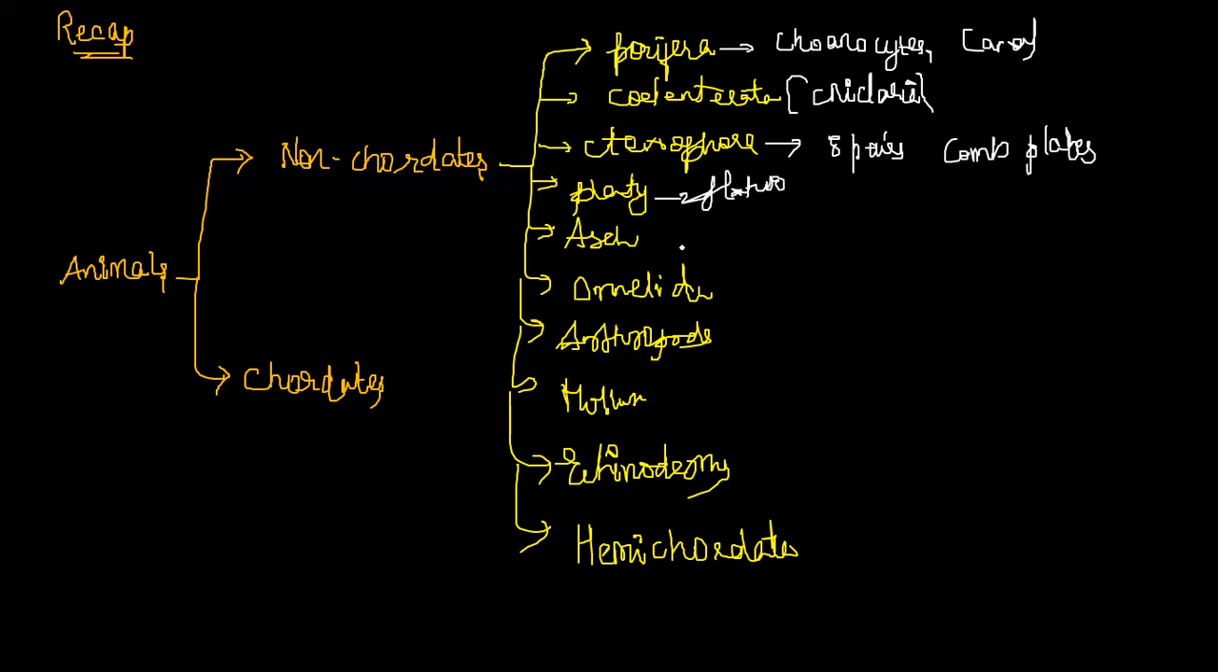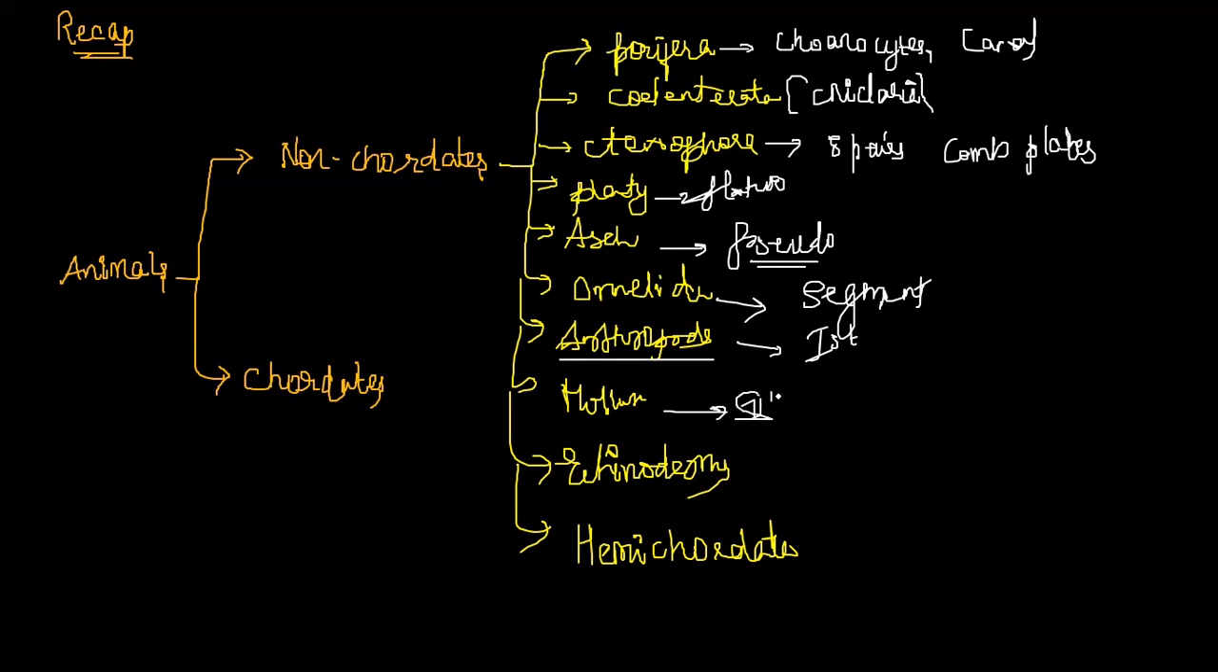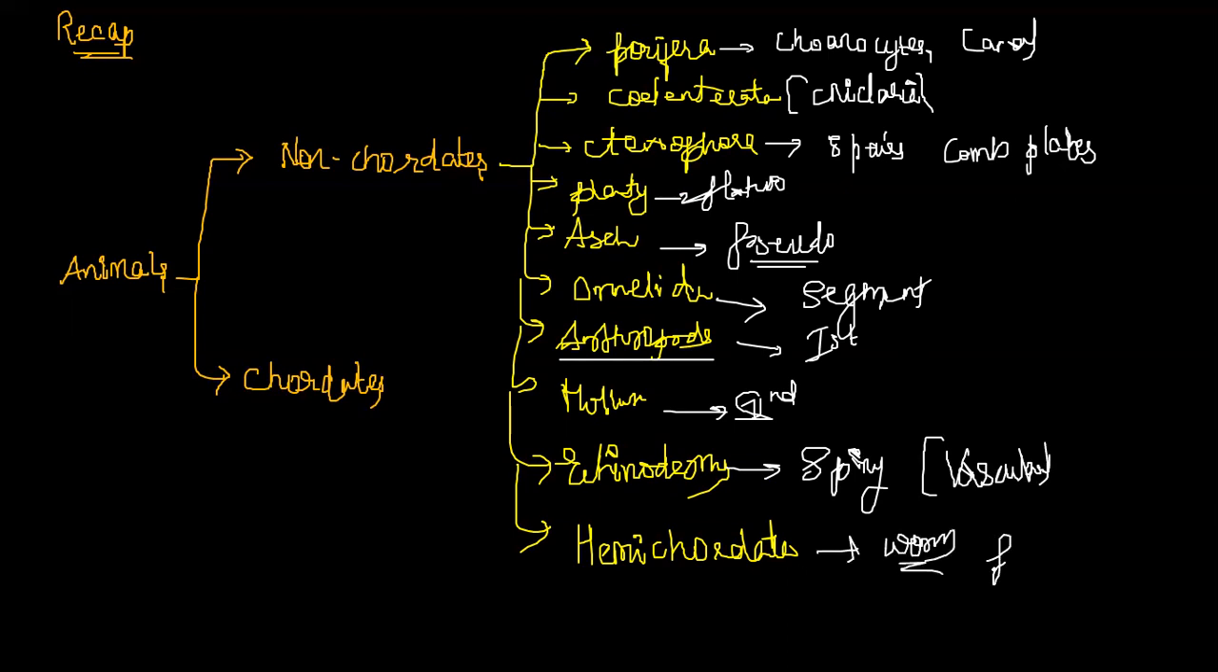Platyhelminthes are the flatworms. Aschelminthes, important point, are the roundworms, or nemathelminthes or nematodes. They are pseudocoelomate. Next, Annelida, the segmented ones. First segmentation is observed in Annelida. Arthropoda is the largest phylum. Mollusca is the second largest phylum. Echinodermata are the spiny-skinned animals that show a water vascular system. Hemichordata are worm-like organisms. Their excretion is through the proboscis gland.